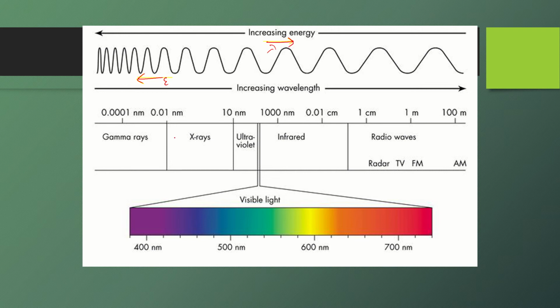Now towards this side we have the high energy radiations called gamma rays, then X-rays and UV rays. Then this is a very small proportion of the visible light, which starts from 390 and goes till 760. And then there are the low energy waves, which include infrared rays and radio waves. So you have to learn this complete spectrum.